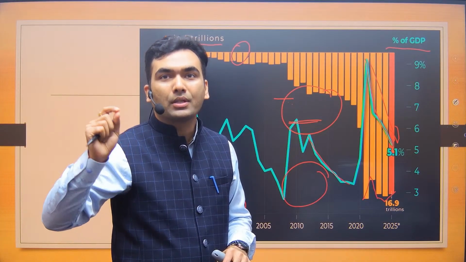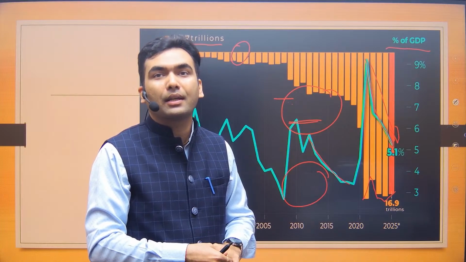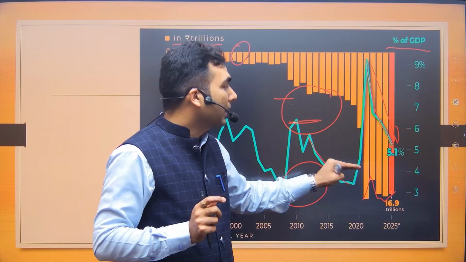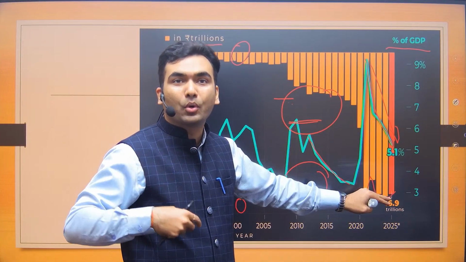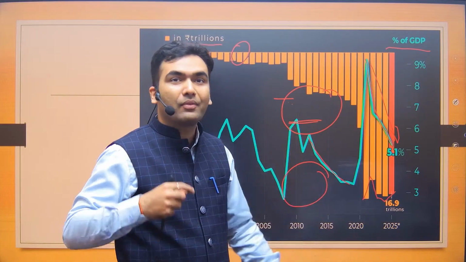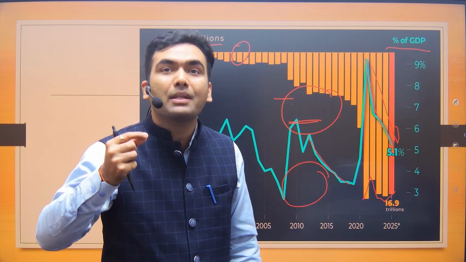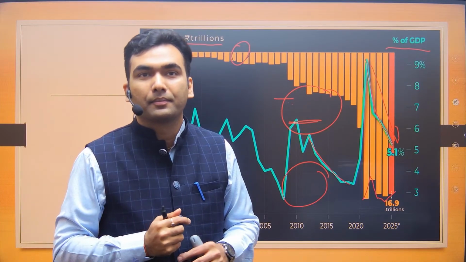Since 2021, the borrowing by the government has been consistently reducing. Yes, that is going to be false. When I am using the word borrowing, it means in absolute terms how much money, lakh rupees, the government is borrowing. There is no consistent trend. But if I say that the borrowing as a percentage of GDP has been consistently reducing, would it be correct or incorrect?